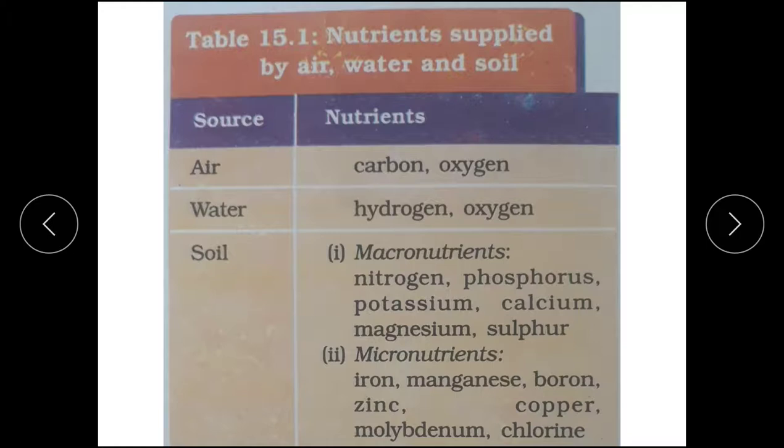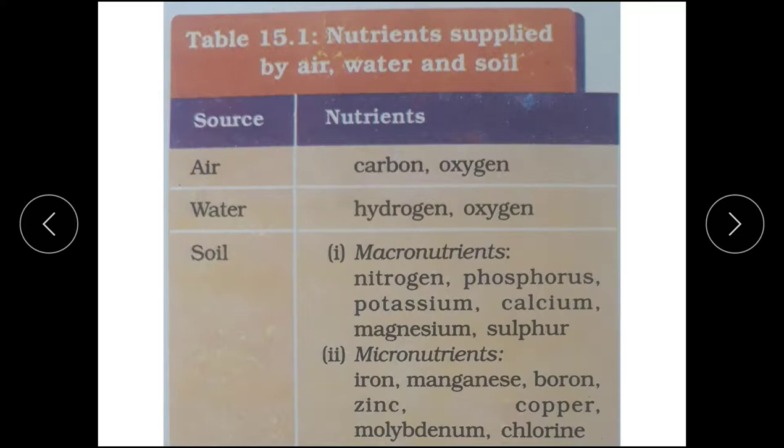Now this table is very important and one correction is to be made, so just take care. Also, what we must know, sources, this is table 15.1. All the tables, everything would be discussed. All the activities from the lesson, everything would be discussed. This is table 15.1. Nutrients supplied by air, water and soil, because we are dealing with agriculture, to plants.